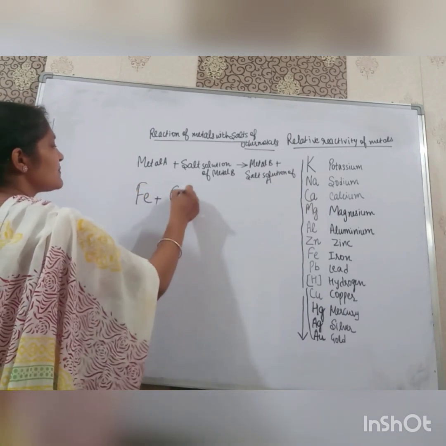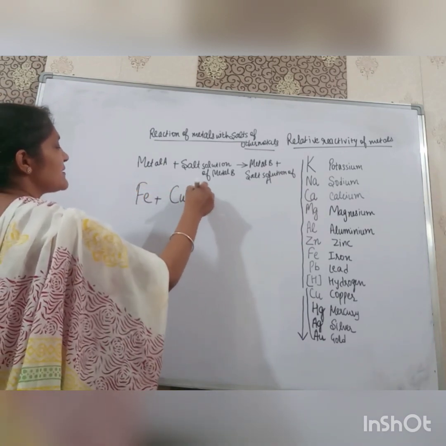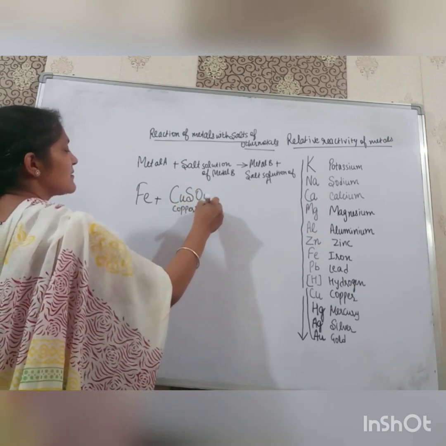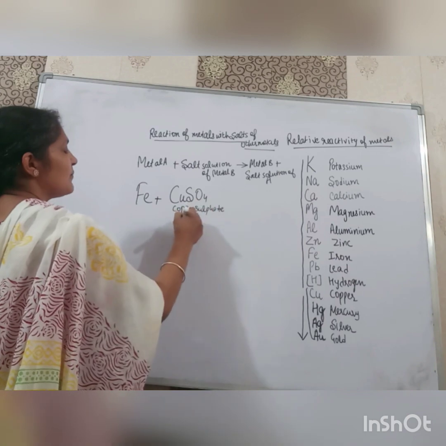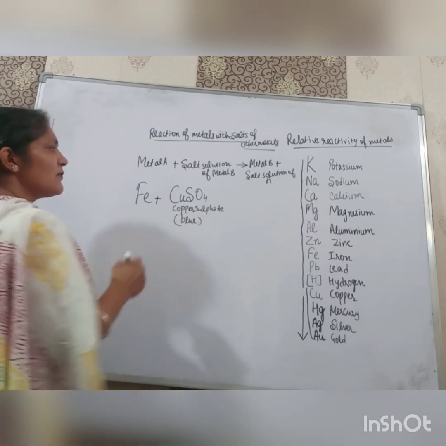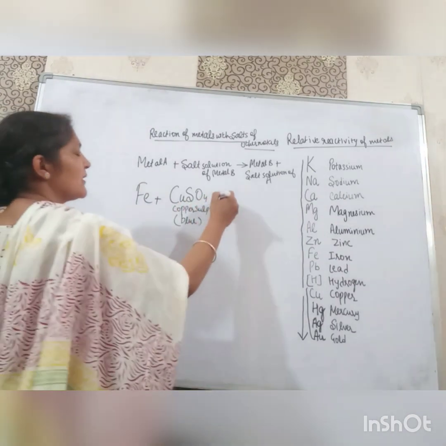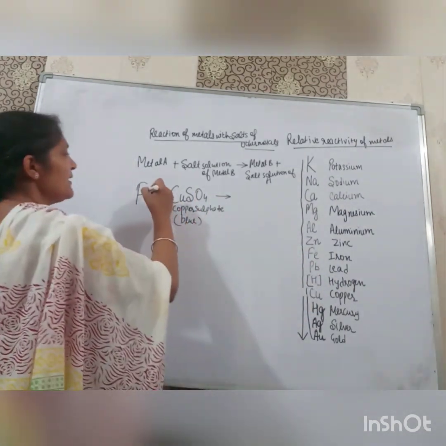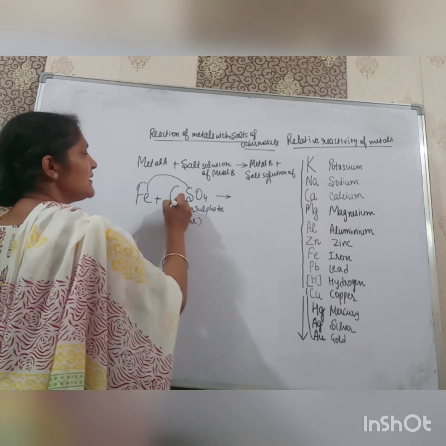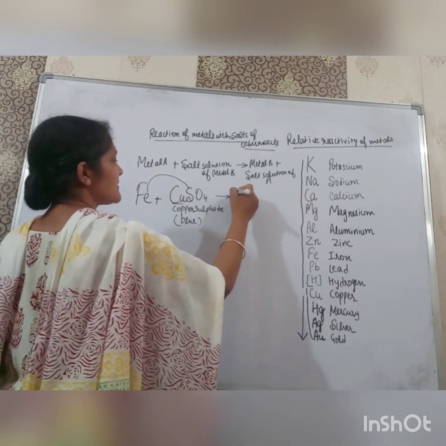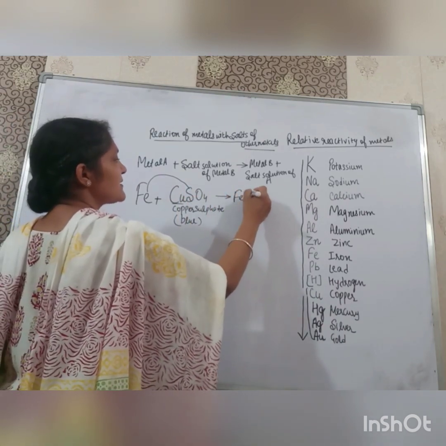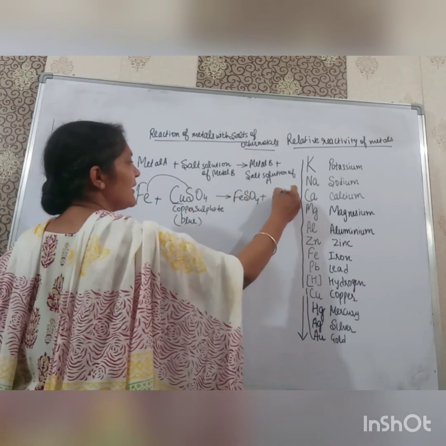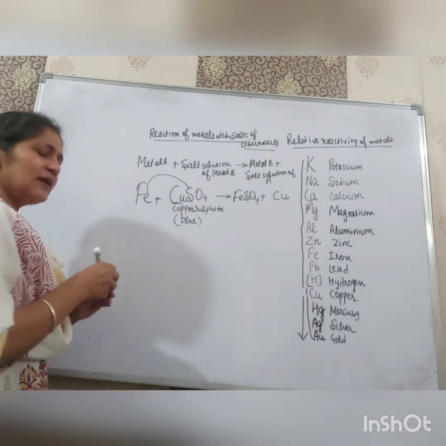We take the example of iron. If iron is put in copper sulfate solution, which is blue in color, what is the color of copper sulfate? It is blue. Now iron is more reactive than copper, so it will displace copper from copper sulfate and take its sulfate. It will become ferrous sulfate and copper will get deposited on the iron.